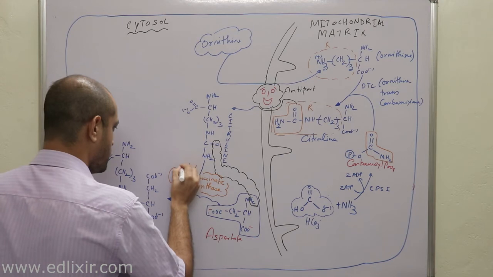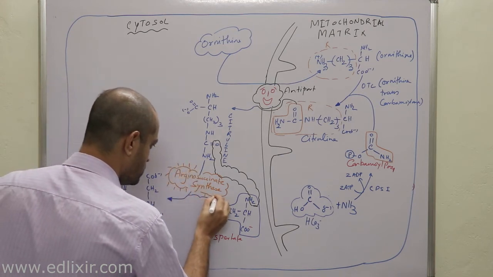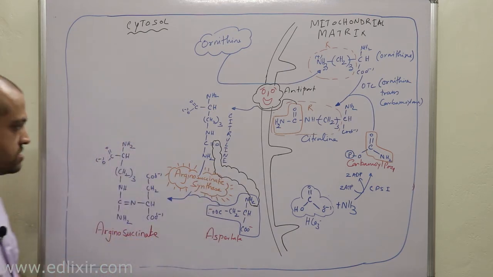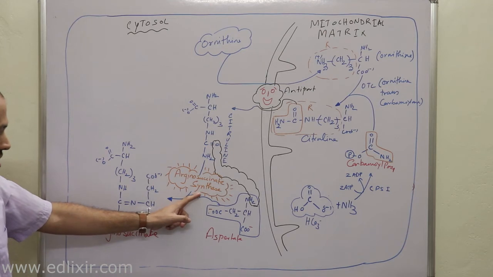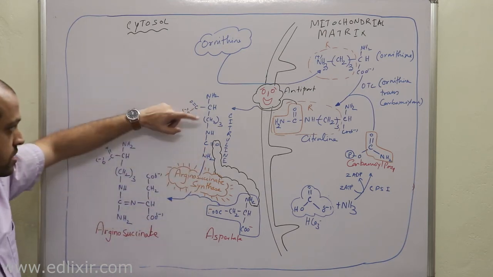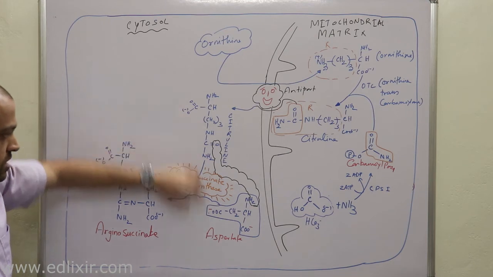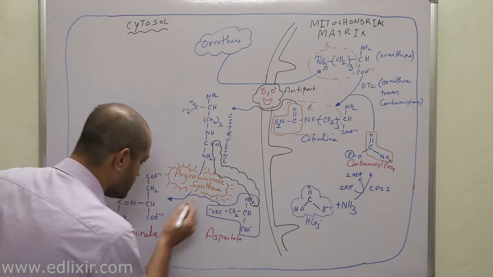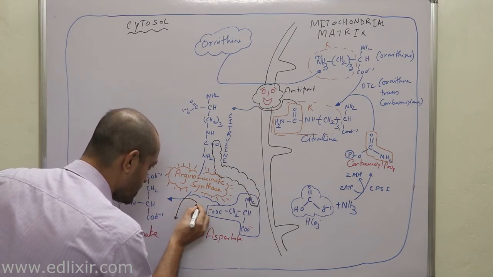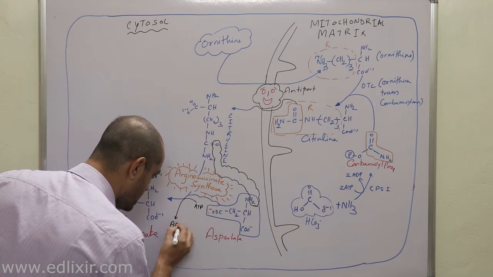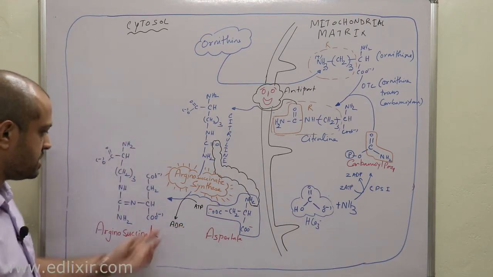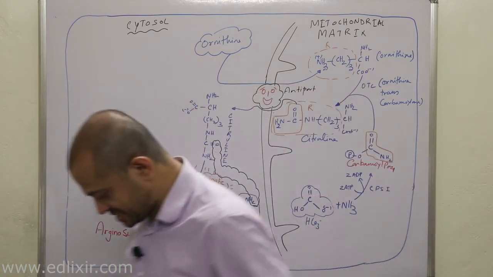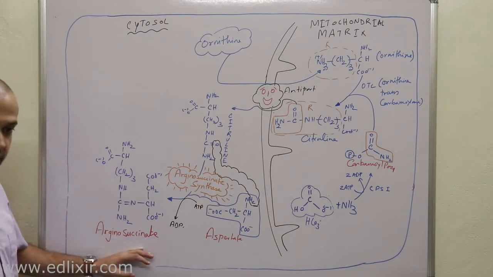Now, it is known by the name of arginosuccinate synthase. Now, a very important point you need to understand is this step where arginosuccinate synthase helps in the condensation of citrulline and aspartate. It's an ATP driven process. That means ATP will be converted to ADP. Okay, that means it's an ATP driven or active process. Now we have successfully made arginosuccinate.